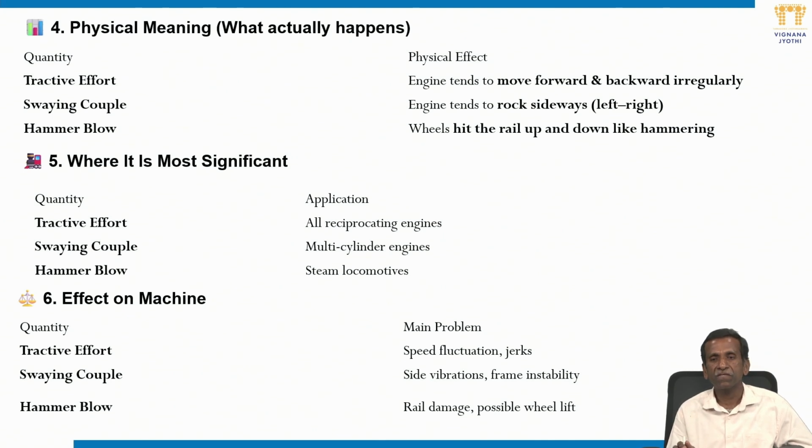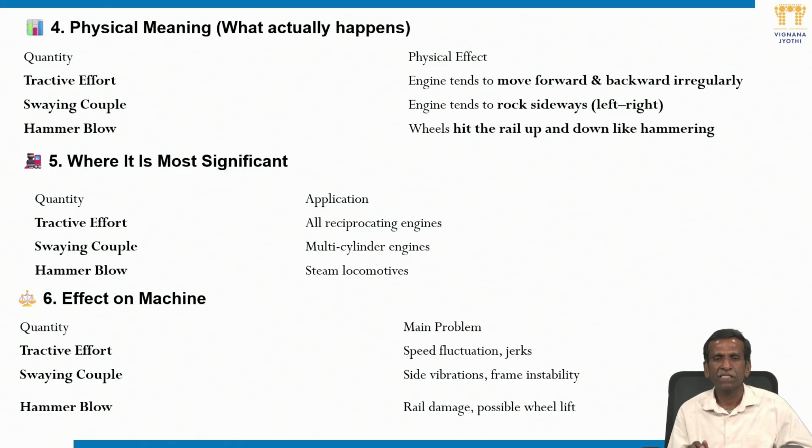Hammer blow, as you have seen, becomes maximum in magnitude at theta equal to 90 or 270 degrees. Then the wheels hit the rail, in an inline engine, and in a two-cylinder engine there is up and down motion like hammering. It is significant. Tractive effect is very significant in all reciprocating engines, to see and control how much maximum balancing can be done. Complete balancing is not possible in the case of reciprocating unbalanced forces or masses.